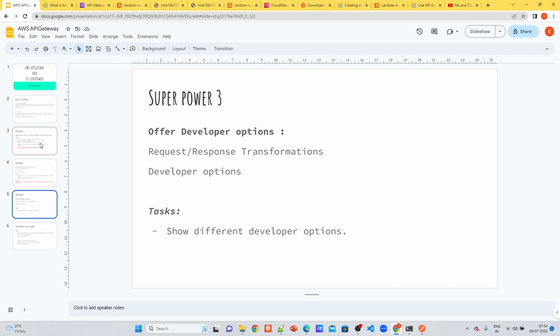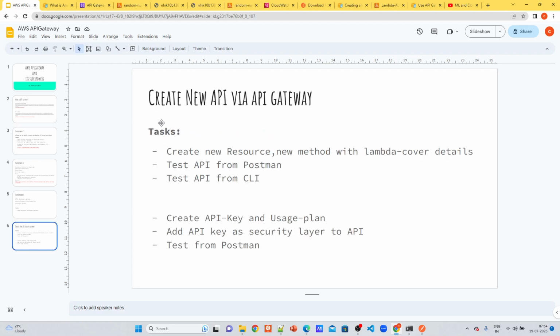Yeah, now we discussed this more theory and I already showed a created one. But let's create on our own and see how it looks. For this I will be creating a new resource, new method, and I will be testing via Postman.